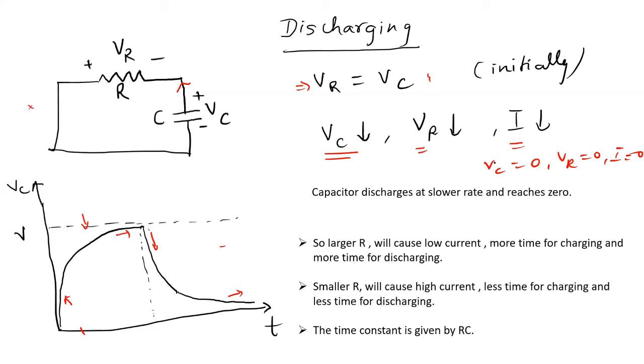So everyone should know how a capacitor is charged and discharged. And there is a term RC, that is given by the time constant tau.